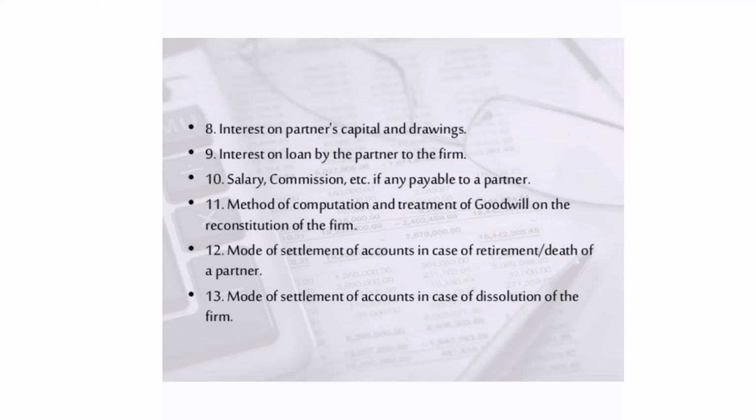Then how the treatment of goodwill has to be done, how it has to be valued, how the computation has to be done when reconstitution of the firm occurs. Reconstitution means when the firm will have certain changes in their profit sharing ratio, or when they are admitting a new partner, or in case a partner is retiring from the firm, all those situations are called reconstitution. Now, next is how to settle the accounts in case a partner is retiring, or sometimes if death occurs, how their accounts should be settled.